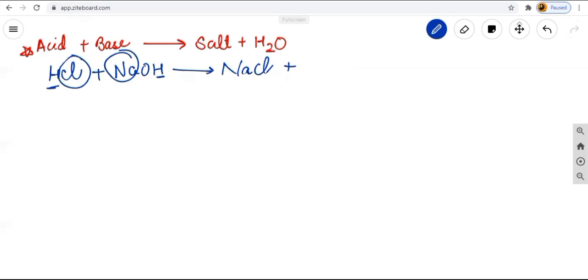Plus, after that, what we get? 2H. Here we are having 2H, H2, and oxygen is there, O. So we can say H2O. So acid when reacting with base always forms salt plus water.